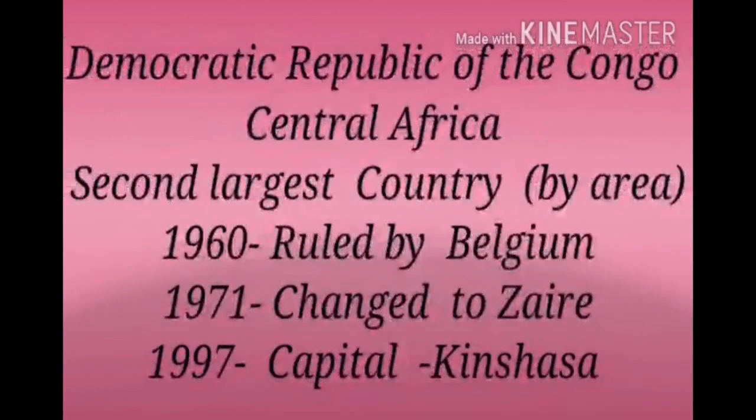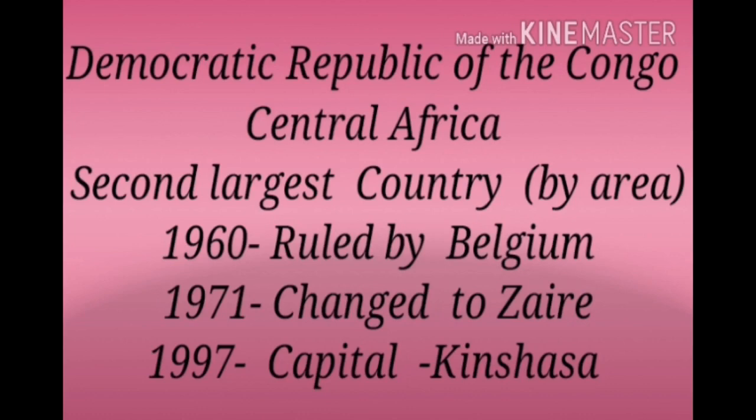Children, let us learn more about the Democratic Republic of the Congo, to get a clear idea about how climatic conditions of a region influence the lifestyle of the people living there. Children, we are going to discuss the Democratic Republic of the Congo.